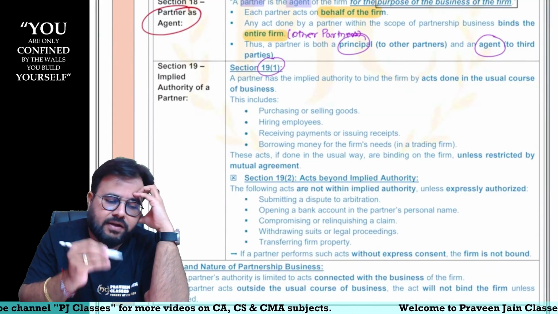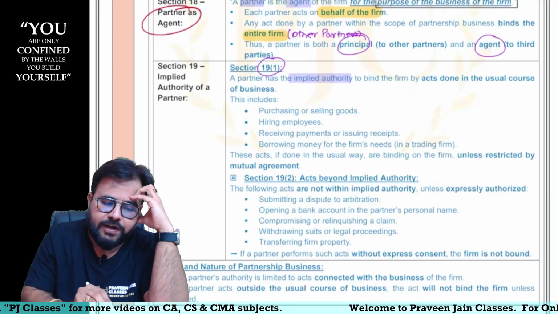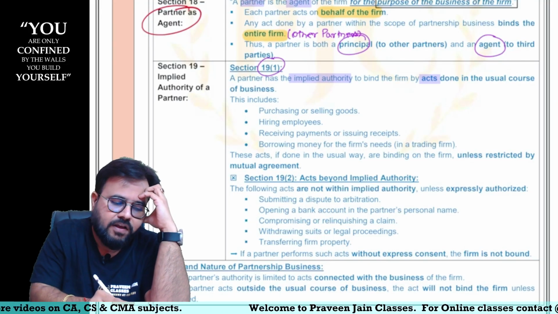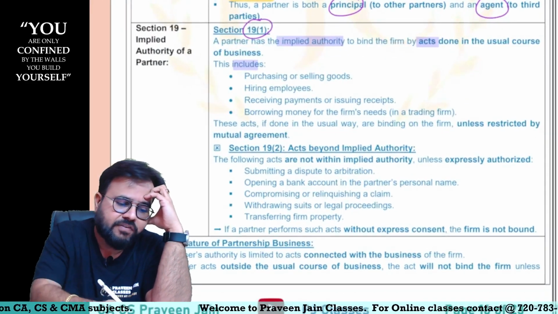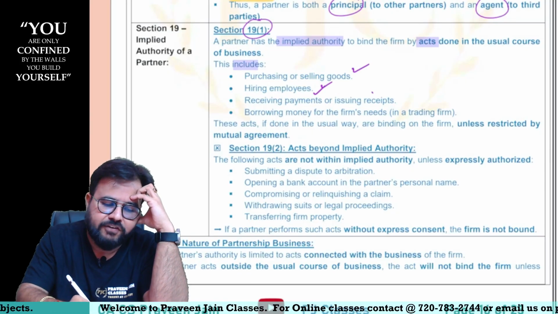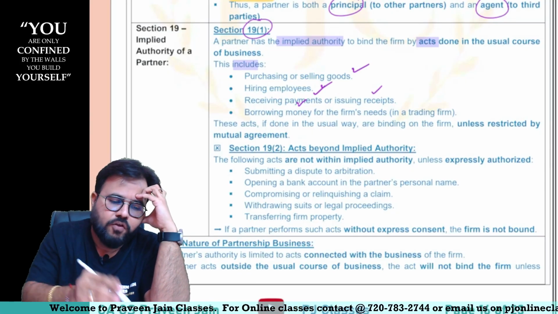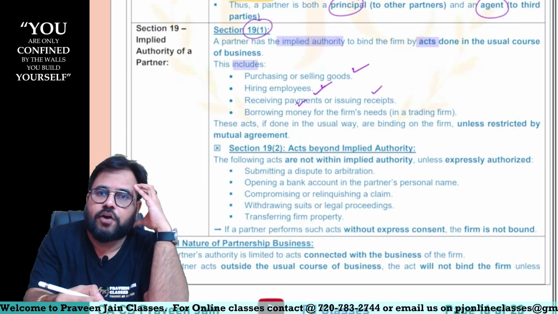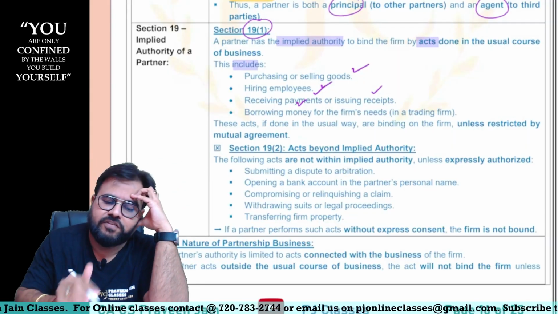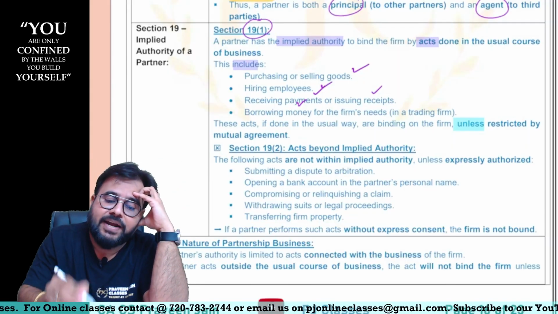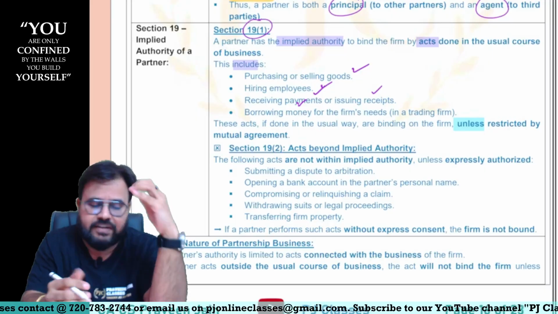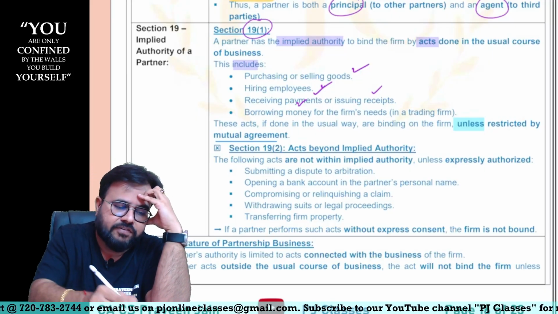If you are a partner, you are having some implied authority. What is the implied authority? You can bind the firm by your acts. Now, this type of activities can be purchase or sale of goods, hiring employees, receiving payments, issuing receipts, borrowing money, sir. So, all these are implied authorities. In other words, we need not tell, still partner can enjoy these rights, sir. But these implied authorities can also be restricted by entering into an agreement, sir.